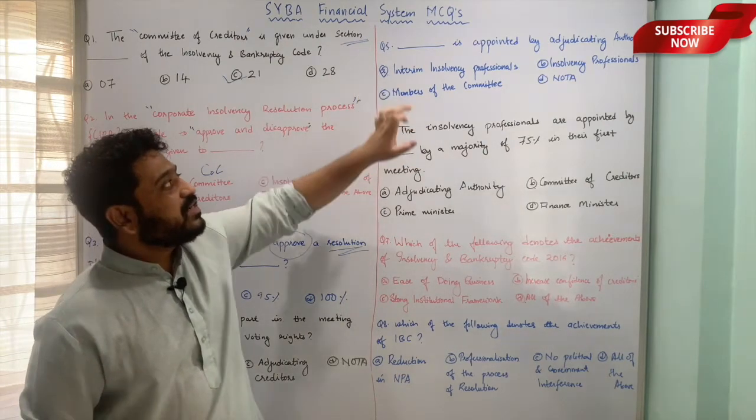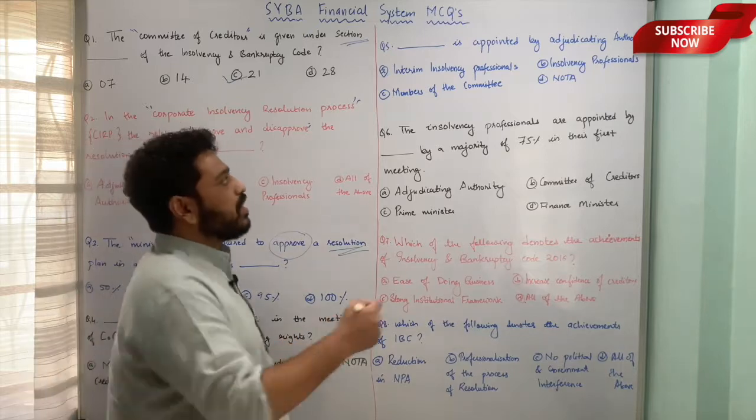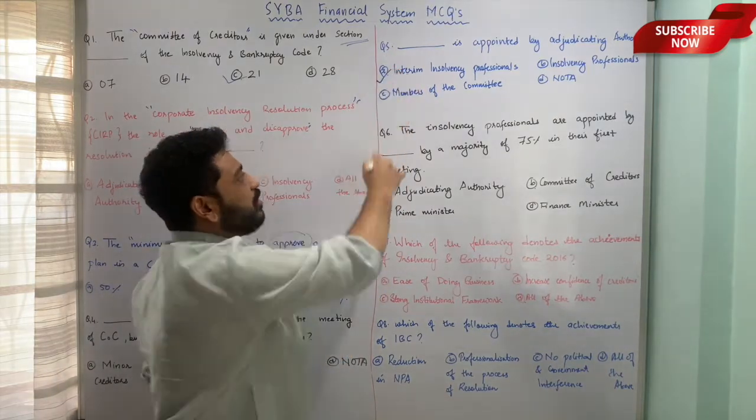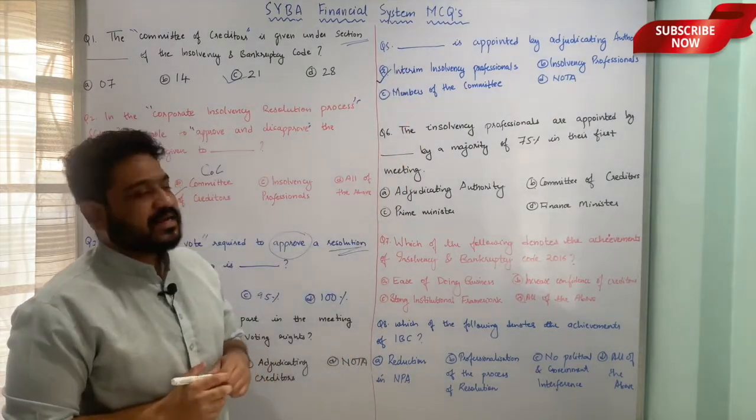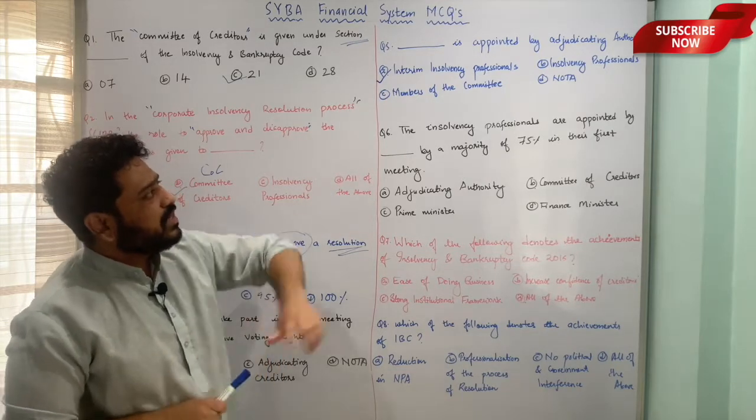It is the interim insolvency professionals who are appointed by the adjudicating authority, and therefore option A is the correct answer to this question. I hope that is clear.